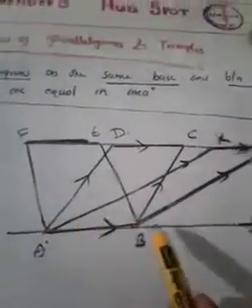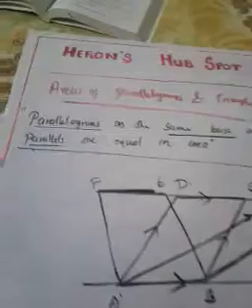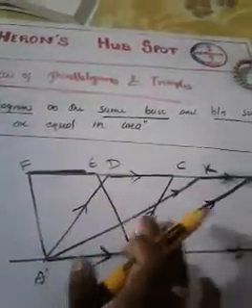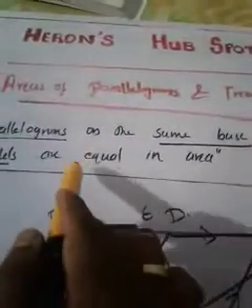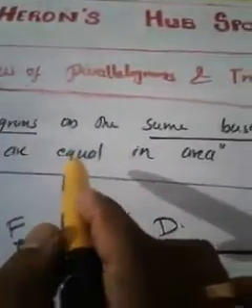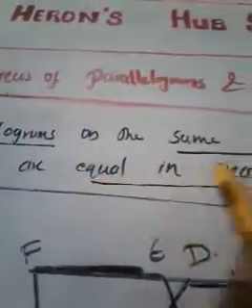Then which is the next condition? That all parallelograms are between the same parallels. You may have understood. And this is the figure according to that theorem. If these parallelograms are on the same base and between the same parallels, what is said in the theorem is that all the parallelograms' areas are equal. That means they are equal in area.